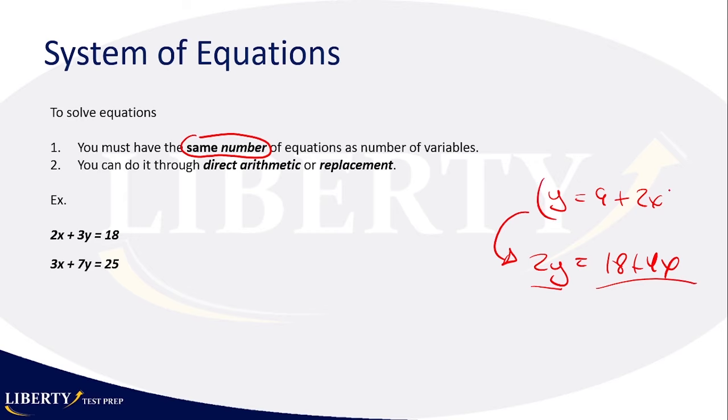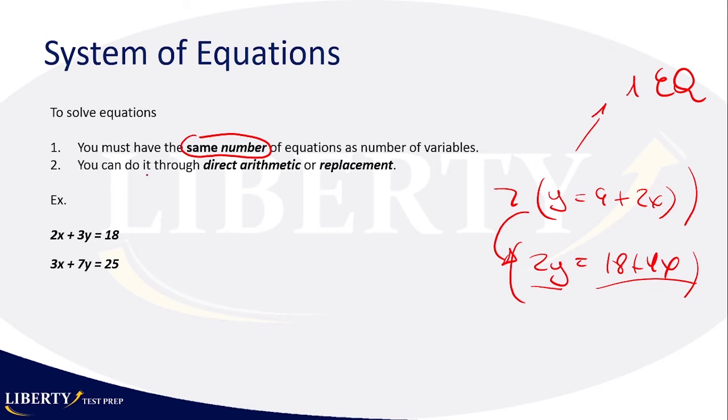If you multiply this by 2, that turns into 2y is equal to 18 plus 4x. So that's not a different equation. We need two different equations, okay? So in this case, we would say we have the same equation. We're only left with one equation here, because the second one is a repetition of the first one, you're just multiplying it by 2.